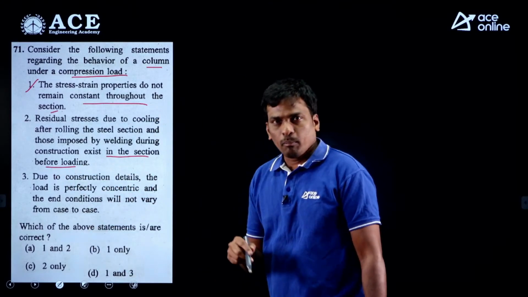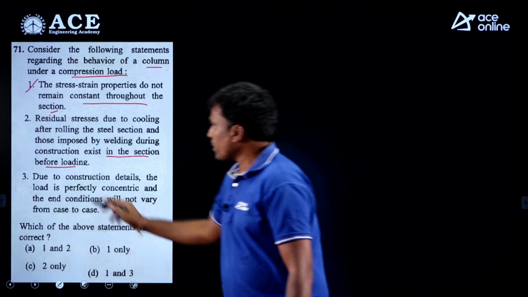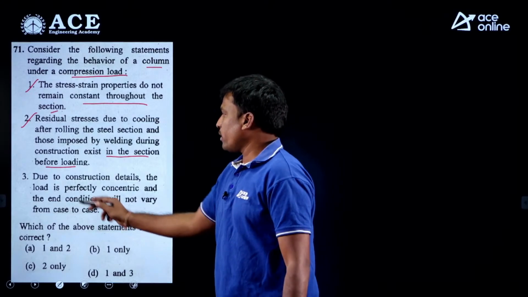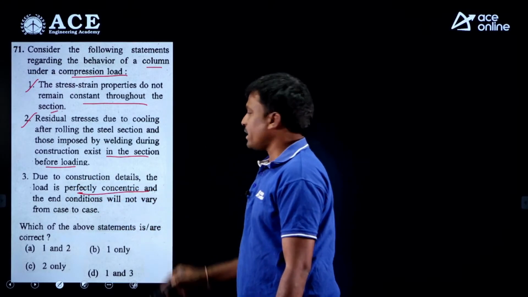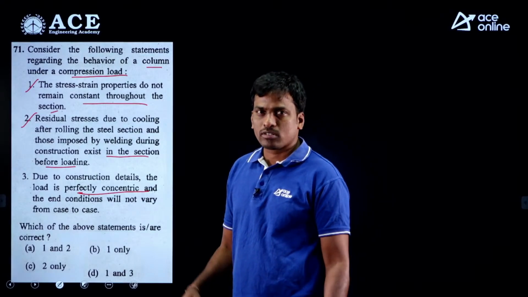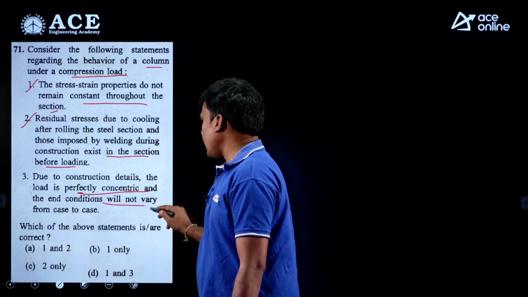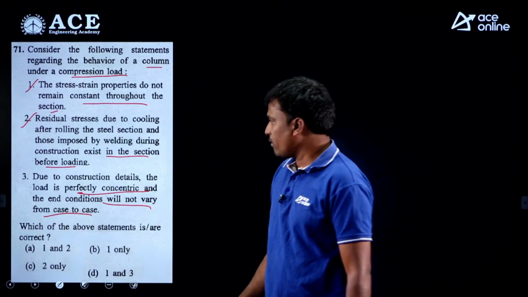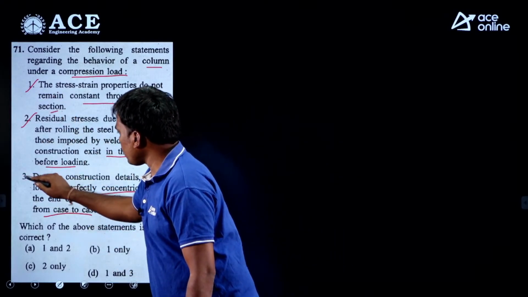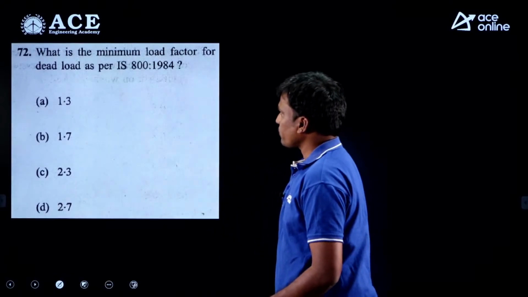Students, before cooling, after cooling, there are some residual stresses. So this is correct. Third, due to construction details, the load is perfectly concentric. No, practically loads are not perfectly concentric, there is eccentricity. And end condition will not vary from case to case? No, it depends. It will vary. Then only 1 and 2, so option A is correct.